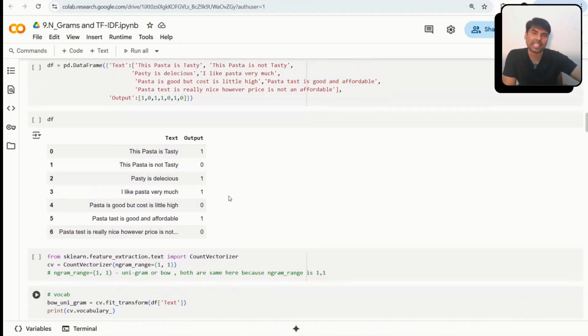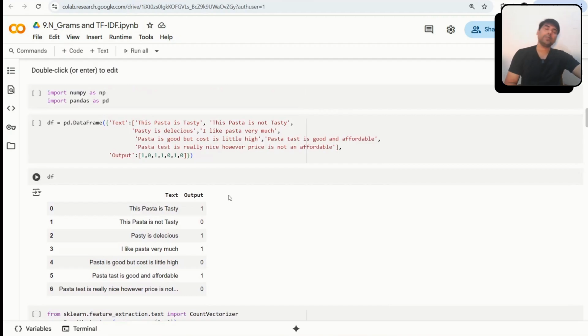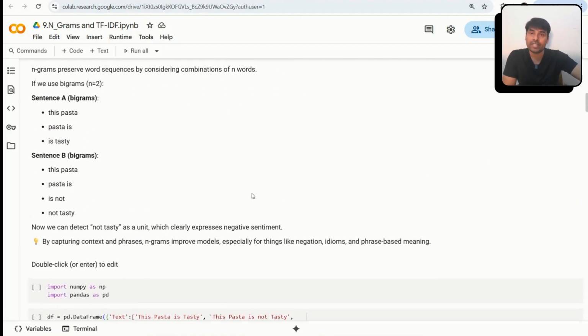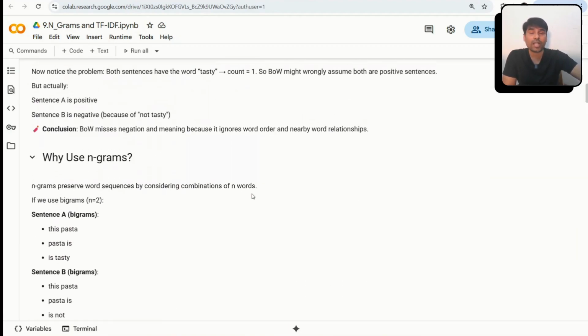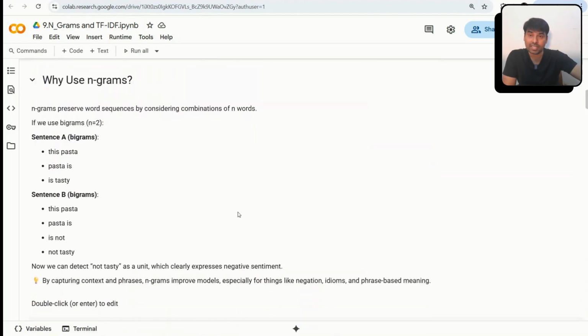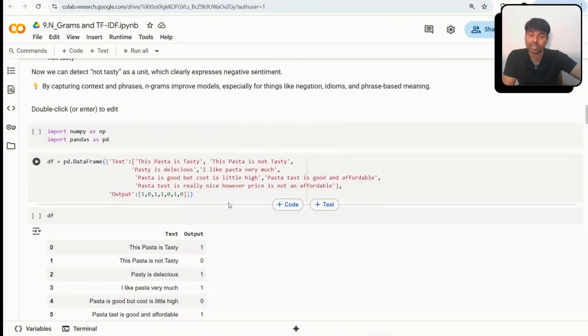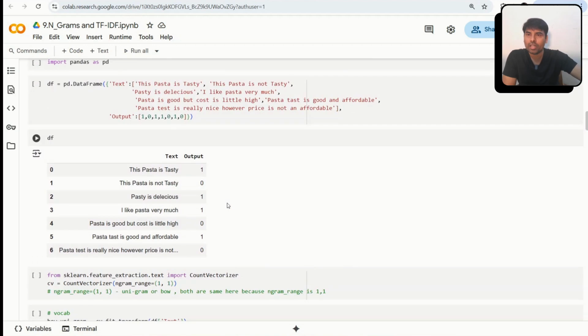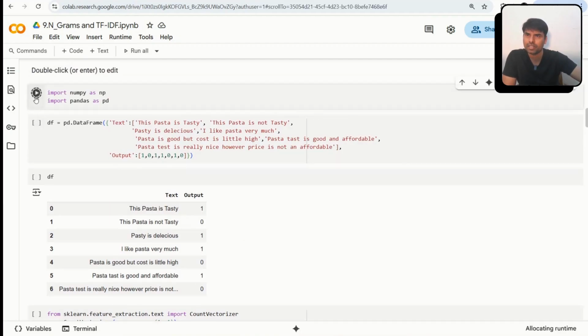Now let us understand how to implement that. What is the machine learning package or library with which we can implement NGram? As of now, I hope you have the understanding of what NGram is, what the limitation is, and what the advantage is. Here, for the sake of demonstration, I have created a data frame just to illustrate this. Let me run this.